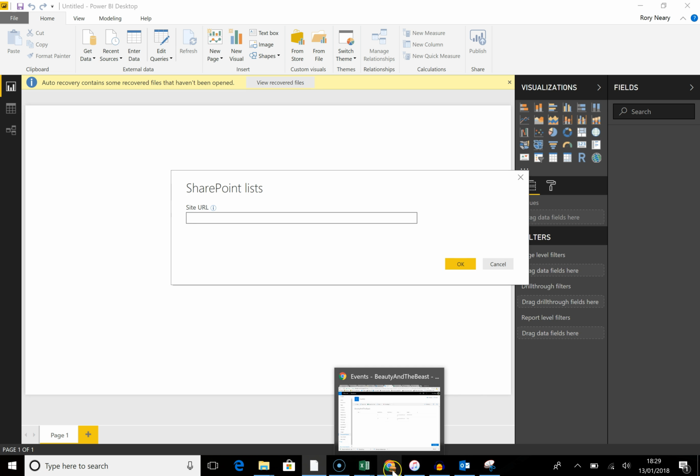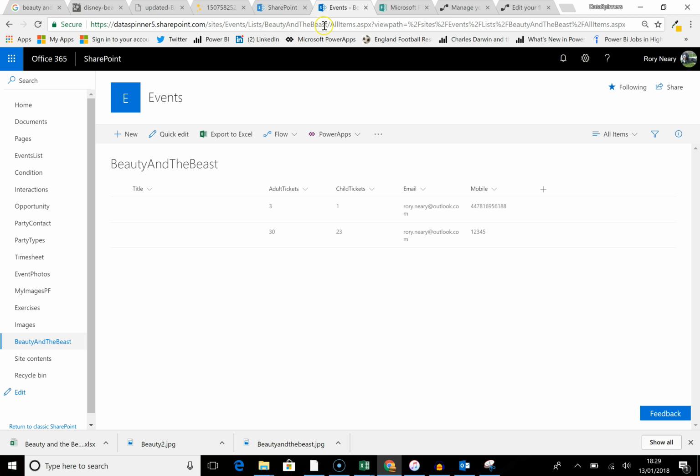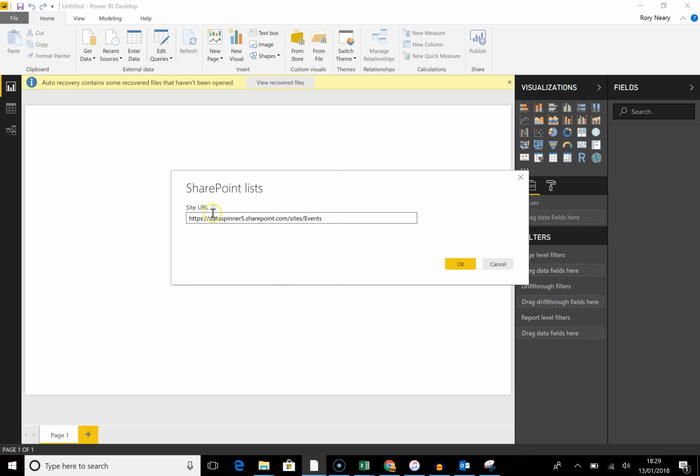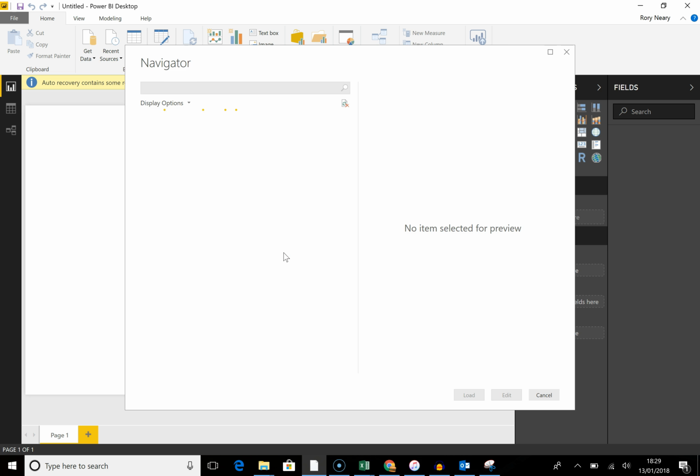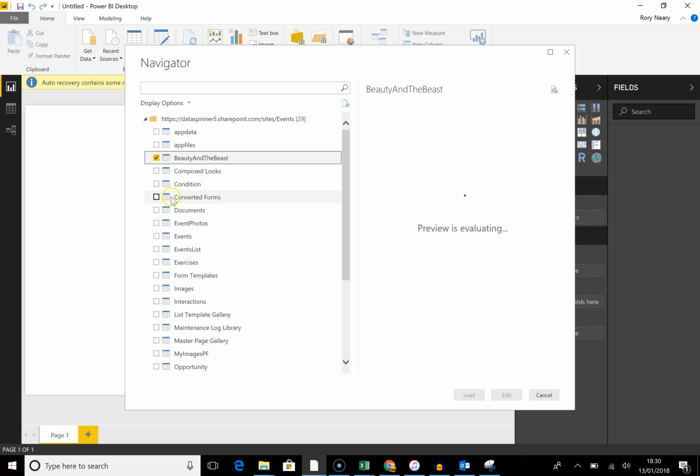So the trick with this is that on the SharePoint URL, you snip it to sites then events, but you can't go beyond that. So I am going to go on to this area here, and I'm going to OK this, and it pops. What it'll then do is give us a list of tables to choose from. So it's going off up to the cloud to look at what's in the events folder, and I've put different bits and pieces into the events folder. So we will get, there's our Beauty and the Beast